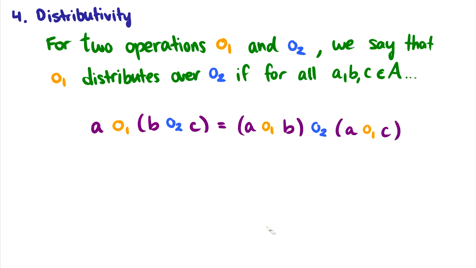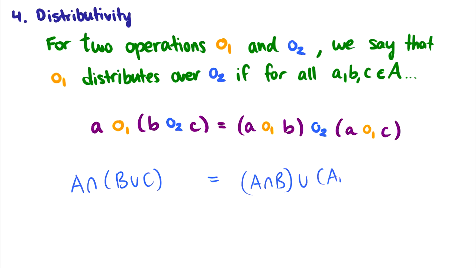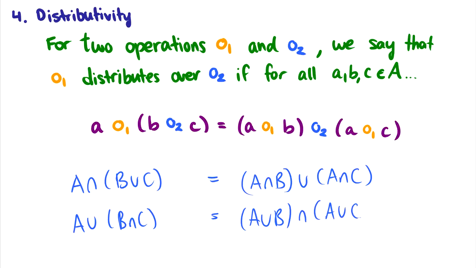Well, if I recall, if we have A intersection B union C, this is just equal to A intersection B union A intersection C. And we've seen this before, so we can say that intersection is distributive over union. And similarly, if we do A union B intersection C, this is also just equivalent to A union B intersection A union C. So in this case, union is distributive over intersection. So we have operation 1 distributive over operation 2, and operation 2 is distributive over operation 1.